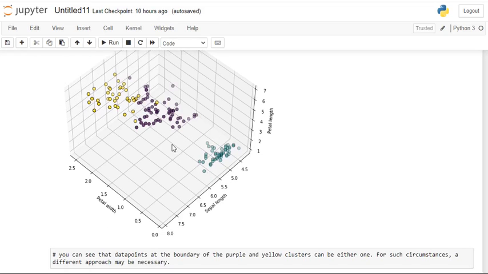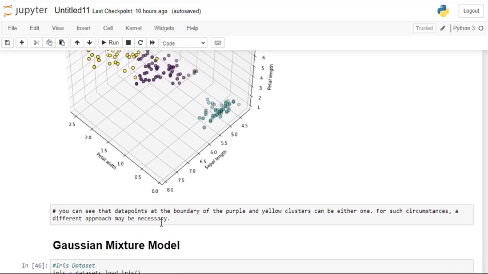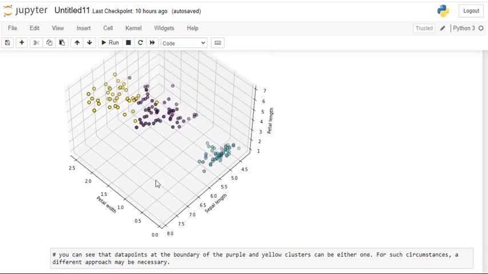Here there is a formation of clusters, 3 different clusters, one blue color, a yellow color and a purple color, with petal width, sepal length and petal length as axes. We can see that the data points on the boundary of the purple and yellow clusters can belong to either one. So there is a little bit of mix-up of the data points, yellow and purple. So in order to get good separation, some different approach is necessary.